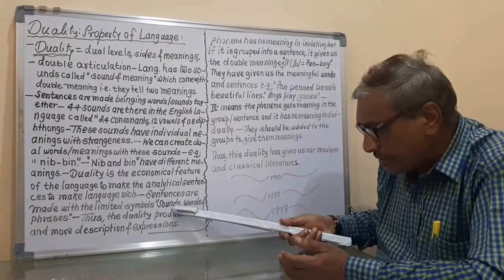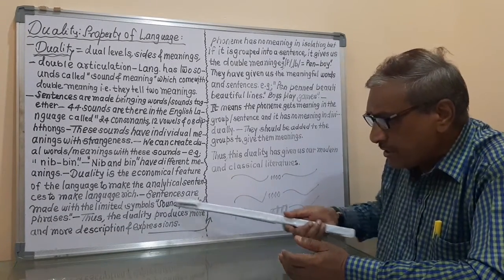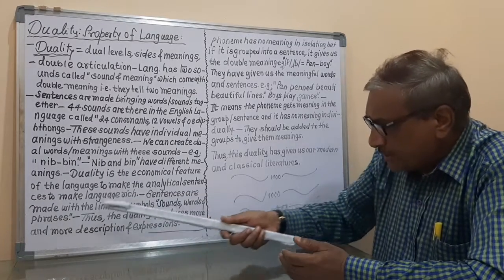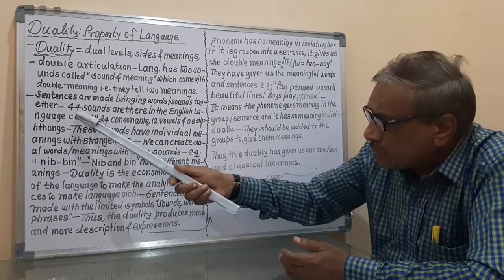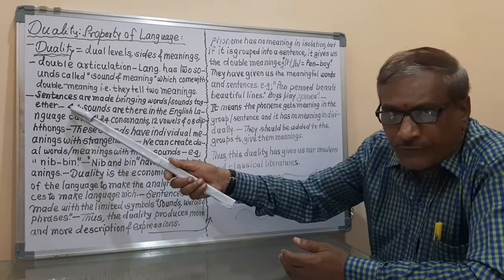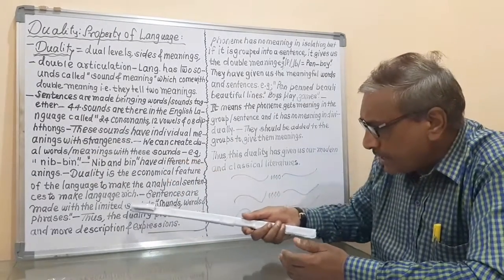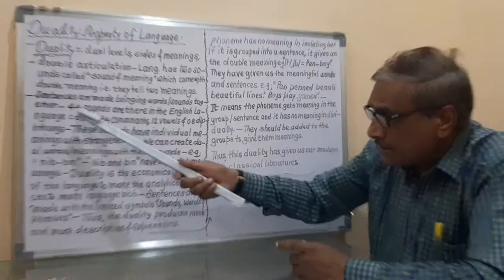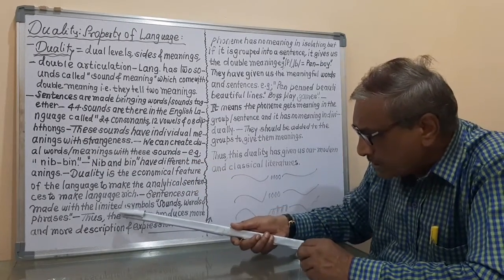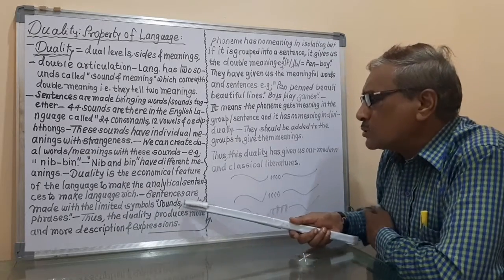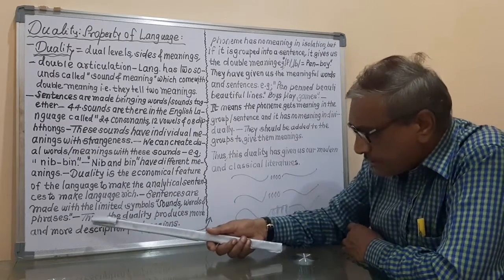It means that in the English language the symbols are limited, means the sounds are limited, words are limited and phrases are limited. Means the sounds are only 44 sounds. That's why they are the symbols. These 44 sounds are the symbols, and so the symbols are limited, means the sounds, words and phrases are limited.